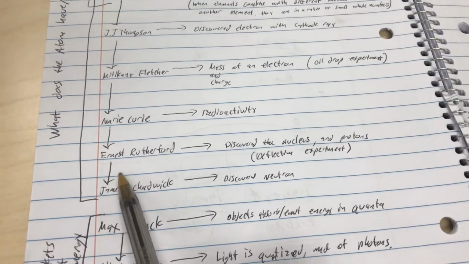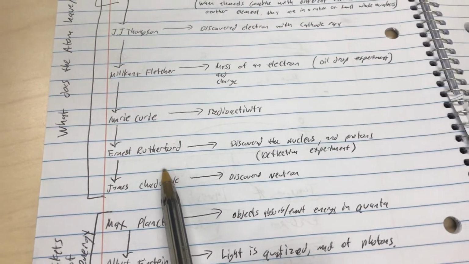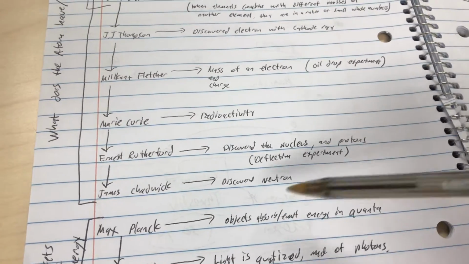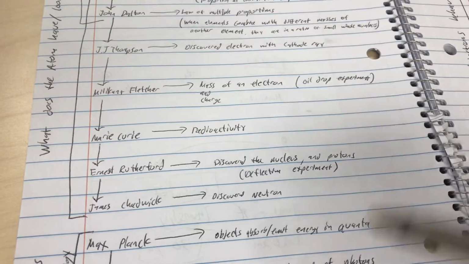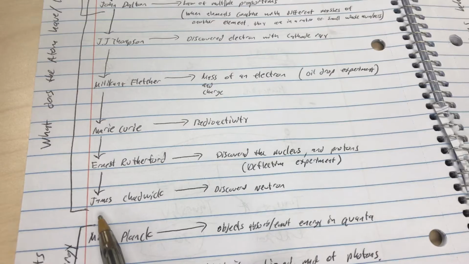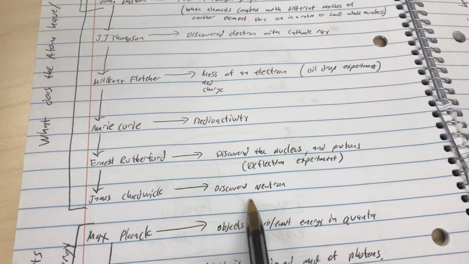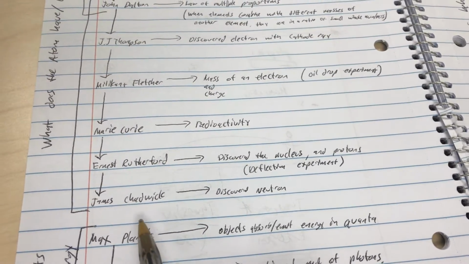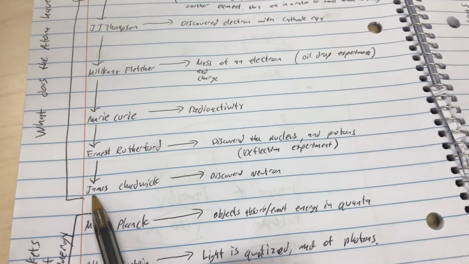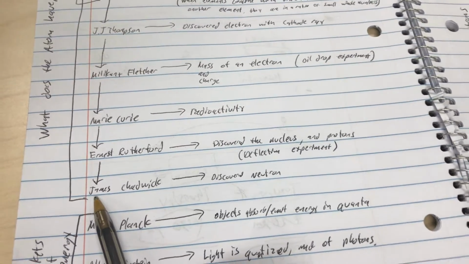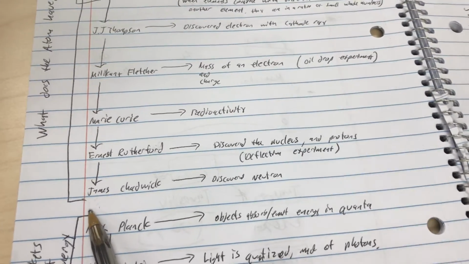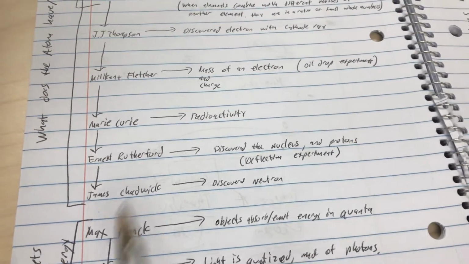And then Ernest Rutherford discovered the nucleus by the deflection experiment. He shot stuff at metal, and stuff came back. And then James Chadwick discovered the neutron. You remember that in Jimmy Neutron, Jimmy Neutron's real name is James, so it's James Neutron. So James Chadwick came up with the neutron.